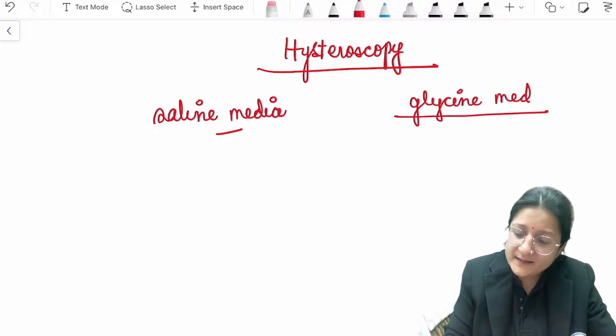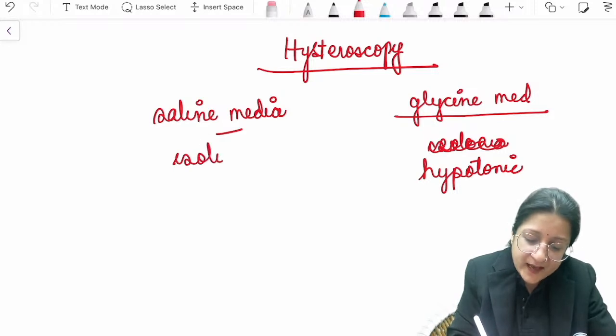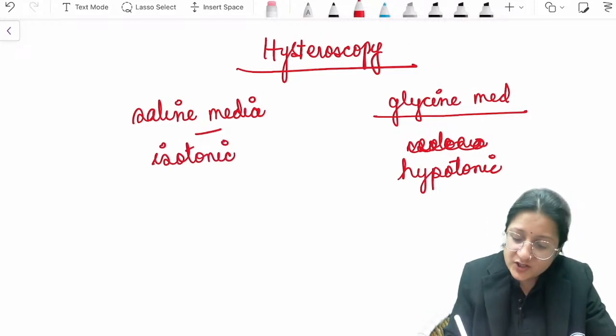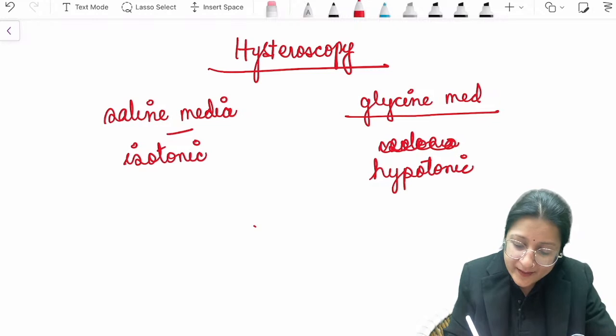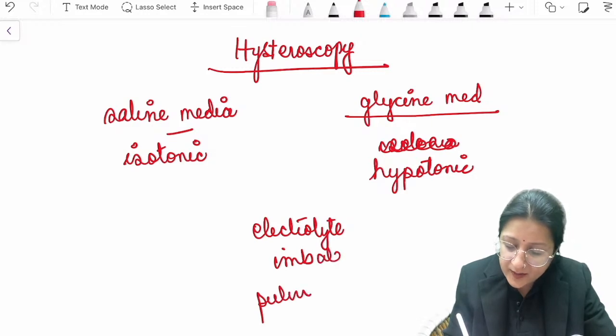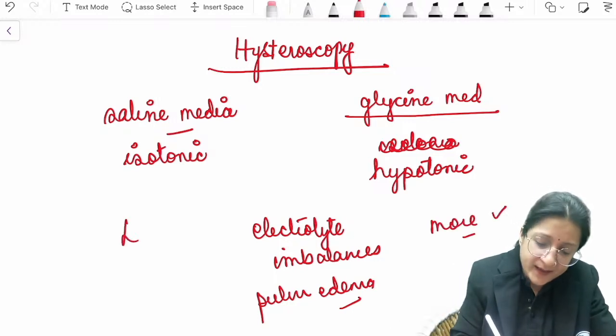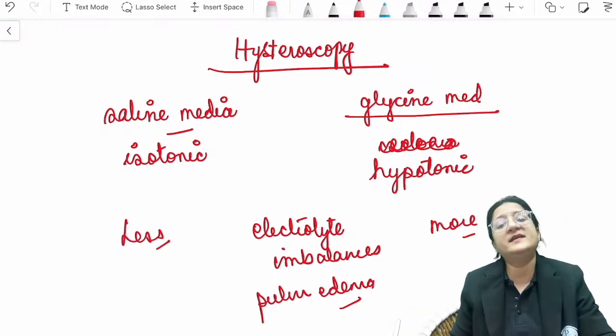Sorry, glycine medium is hypotonic, and saline media is isotonic. So the chances of electrolyte imbalances and pulmonary edema are more with glycine based medium and less with saline based medium.